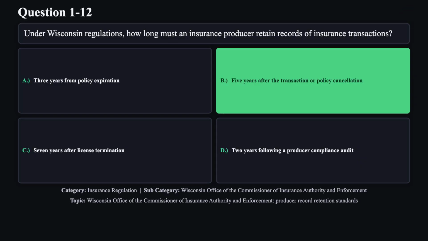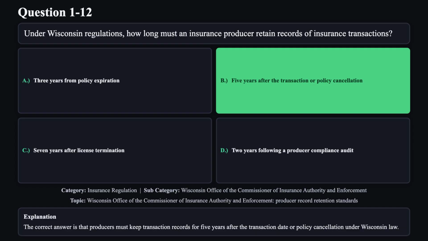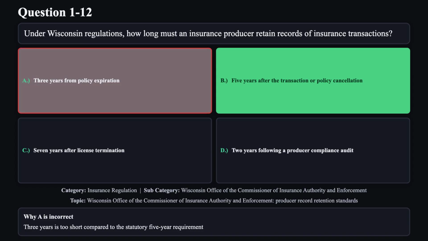The correct answer is B. The correct answer is that producers must keep transaction records for 5 years after the transaction date or policy cancellation under Wisconsin law. Reason A is not correct. 3 years is too short compared to the statutory 5-year requirement.